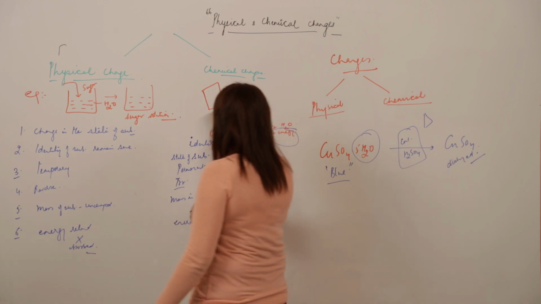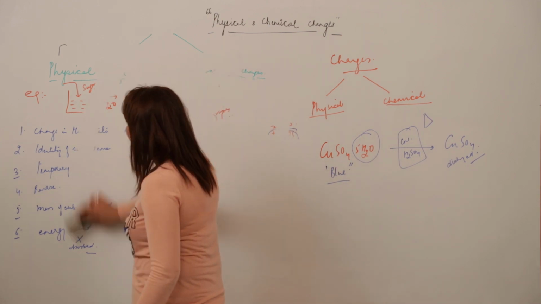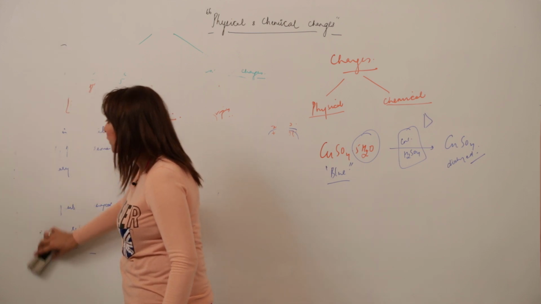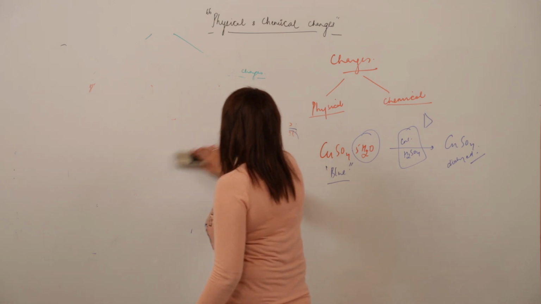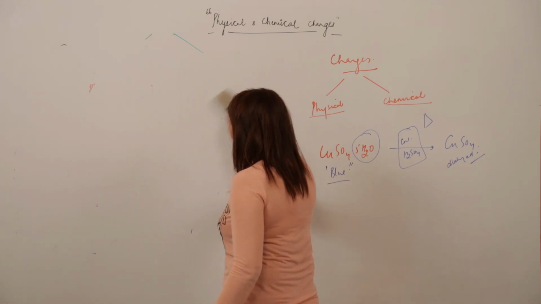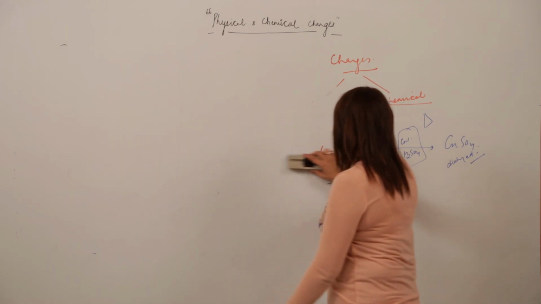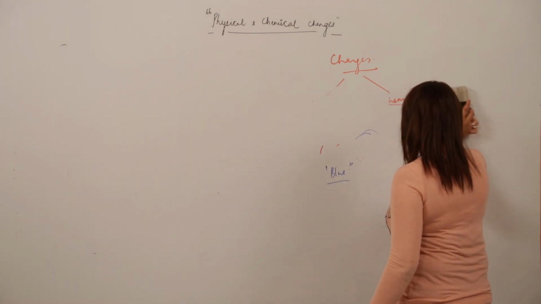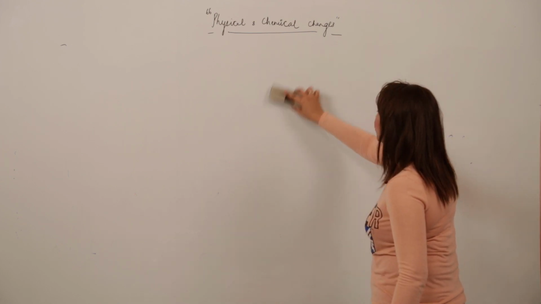Now we will be taking up the new topic. If I want a chemical reaction to occur, that means if I want a chemical change to occur, what are actually the factors which are responsible to bring about that chemical change? So we are just looking for the factors that influence the chemical reaction or a chemical change to occur.